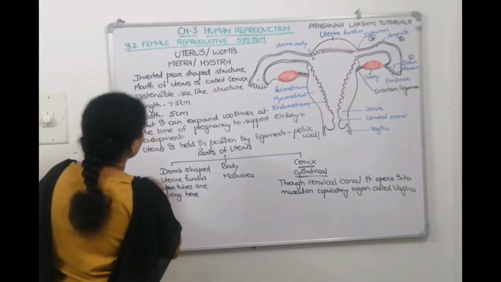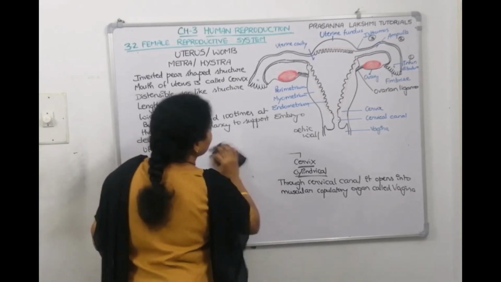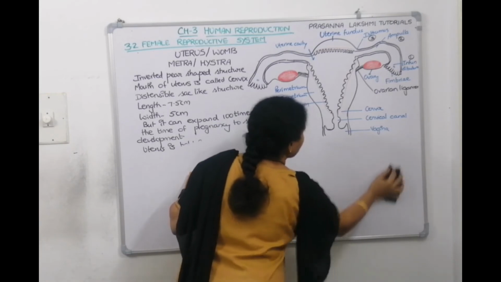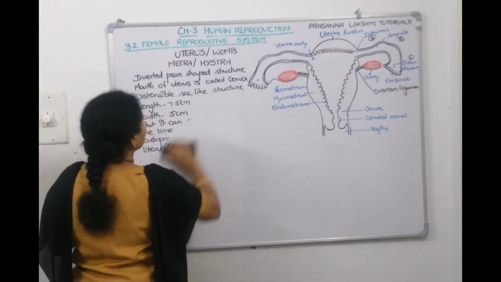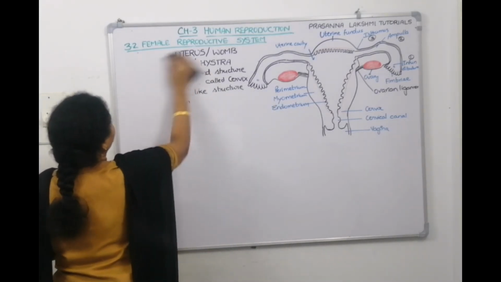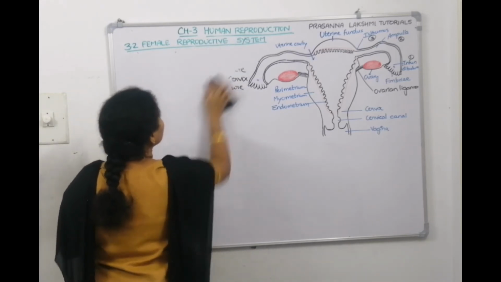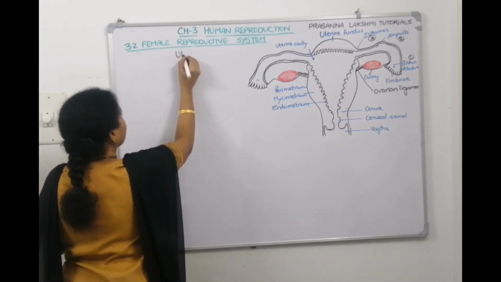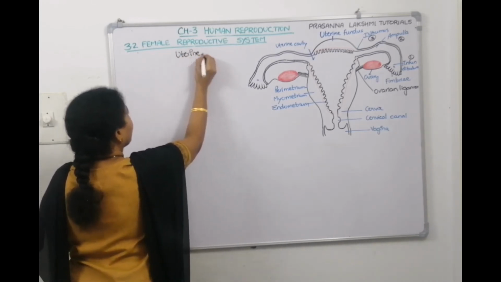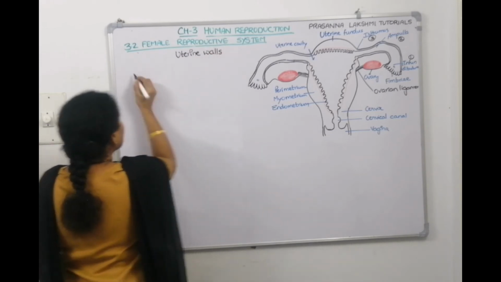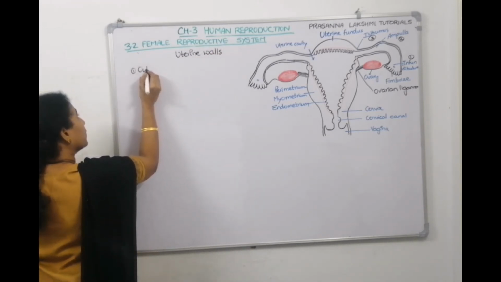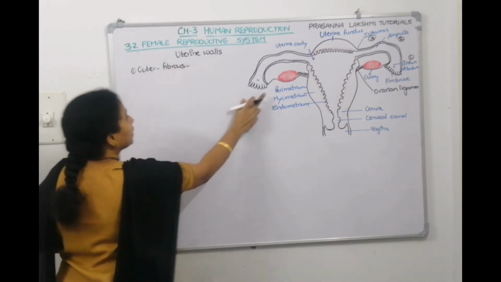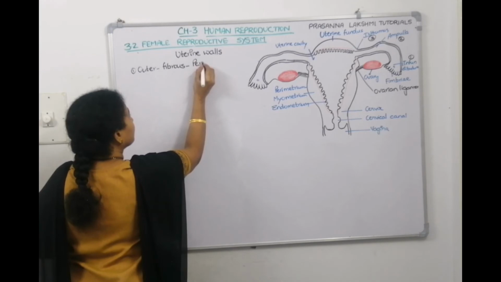Now, when we talk about the uterine walls, what are those? The first one is the outer, thick, fibrous perimetrium. The function of the perimetrium is protection. So, uterine walls, children. What is the outermost layer called? The outer one is fibrous. What is it called? Perimetrium.